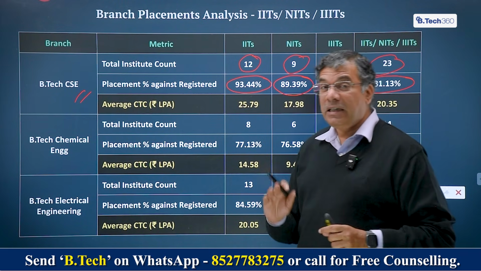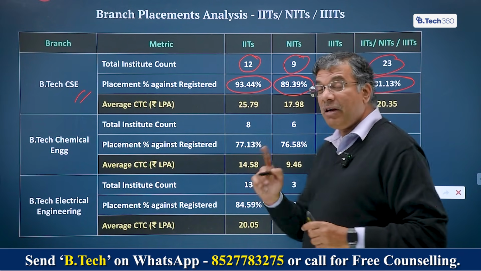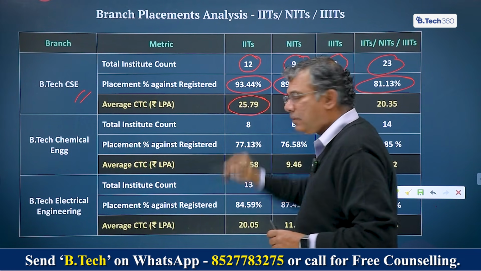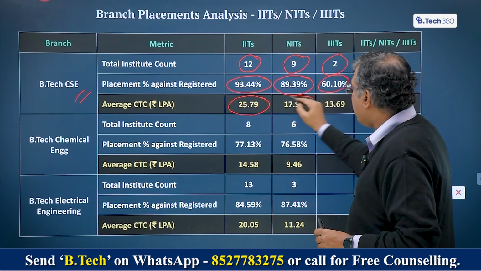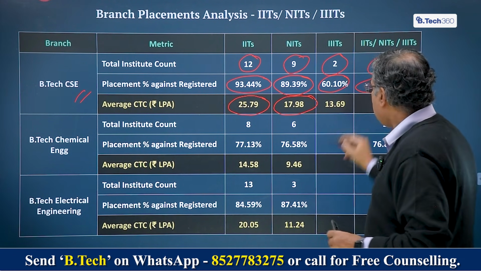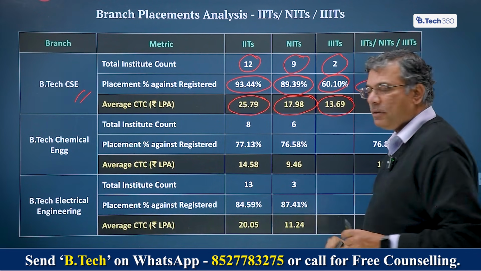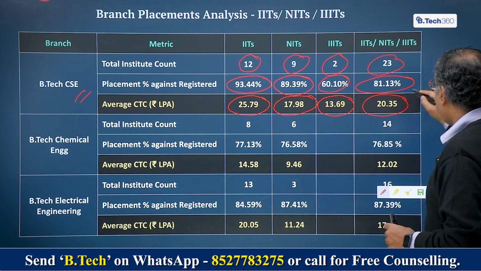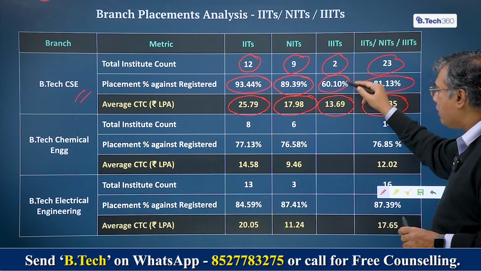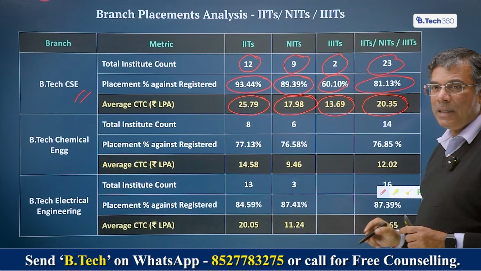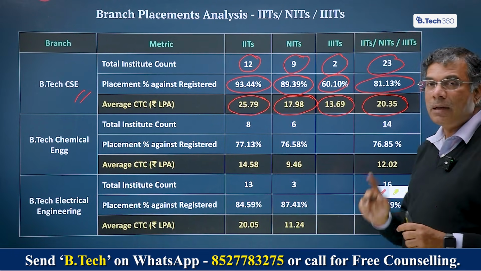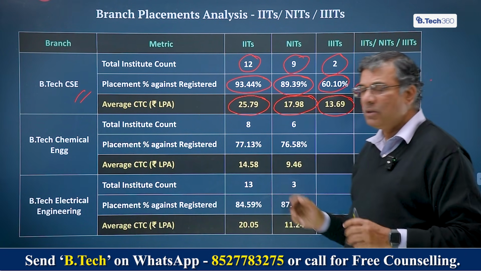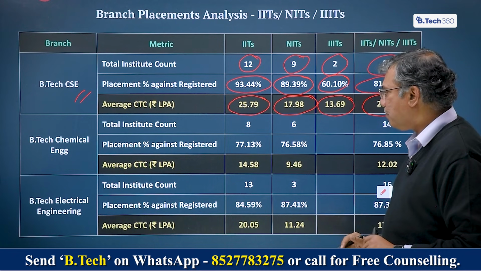And the average CTC, now this is the average of the median salaries, is 25.79 lakh for IITs, 17.98 lakh for NITs and 13.69 lakhs for IIITs. Overall, you're dealing with about 20 lakh rupee salary. So we're dealing with about 85% placement, about 83-84% placement if you correct this number also, and about 20 lakh plus kind of a CSE salary that you're likely to get if you take CSE as a branch in any of these institutions. It's an average. Again, I'm saying it's an average.